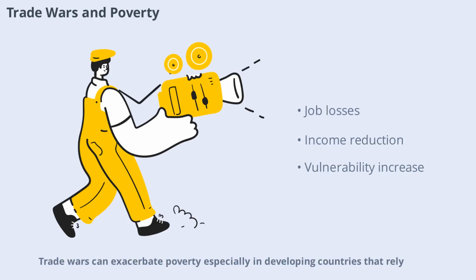Trade wars can exacerbate poverty, especially in developing countries that rely on exports for income and employment. Reduced access to foreign markets can lead to job losses and lower incomes, making it harder for vulnerable populations to escape poverty. Addressing these social impacts is an important part of managing trade conflicts.